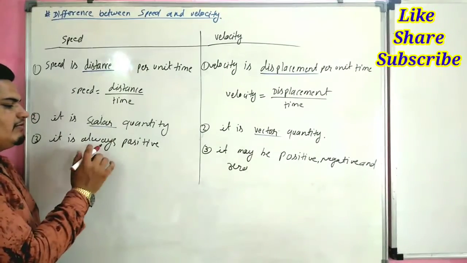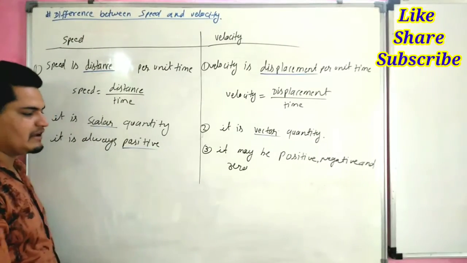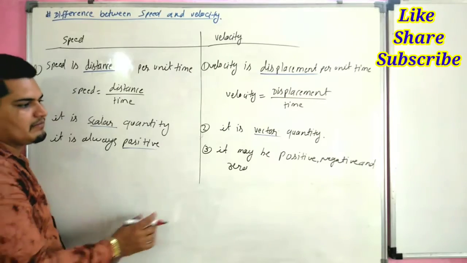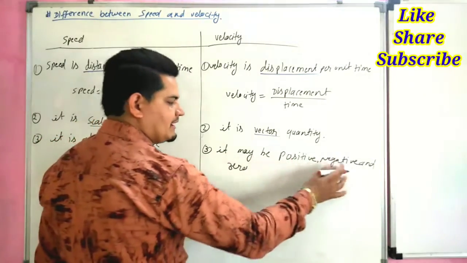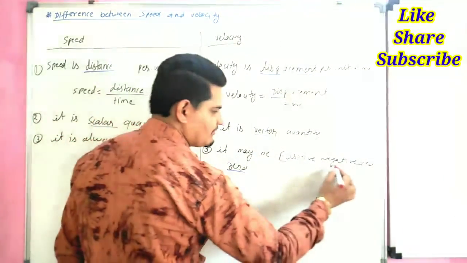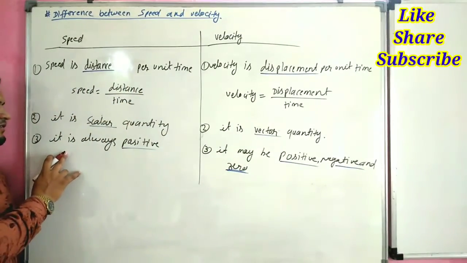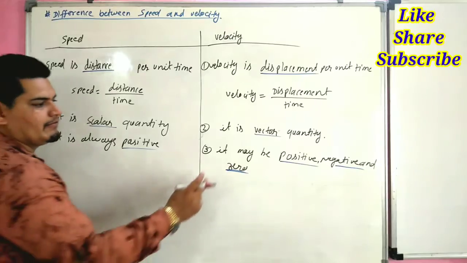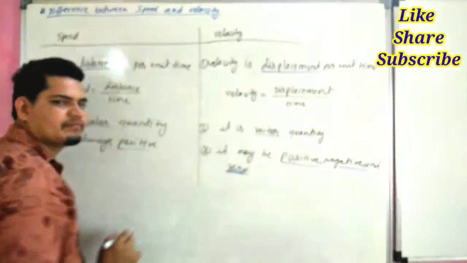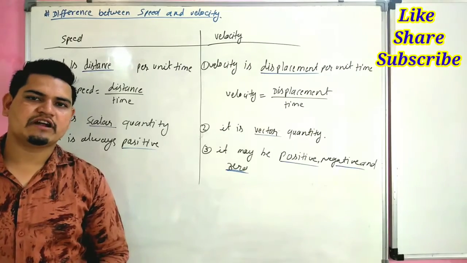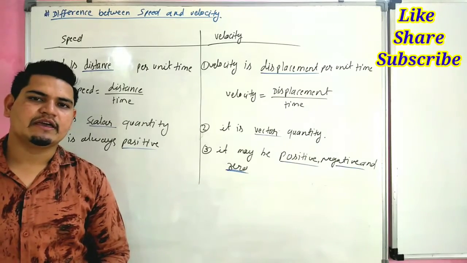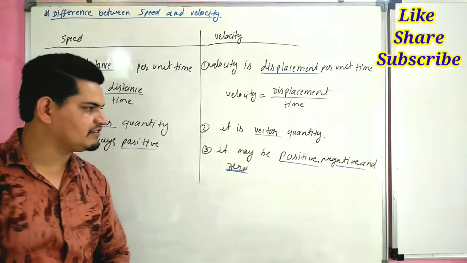Third, speed is always positive. It may not be negative, but velocity may be positive, negative and zero. So speed is always positive, velocity may be positive, negative and zero. Now we are going to start one of the most important topics, equation of motion. So let's start.